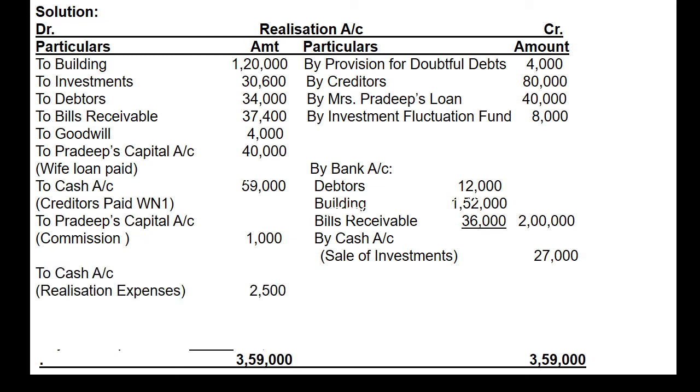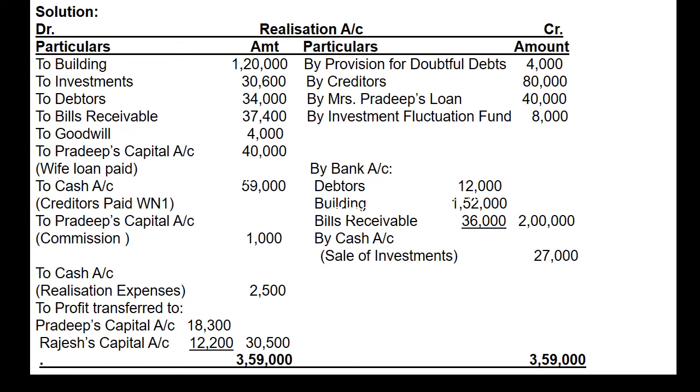After that we will make repayment of revaluation expense with the name of to cash, and after making repayment we will balance both sides, and when we balance it is clearly visible to us that profit is there, and that profit is to be distributed between partners in their profit sharing ratio. When we distribute that profit, Pradeep will get 18,300 and Rajesh will get 12,200. In total profit is 30,500. It means credit side is greater in comparison to debit side.